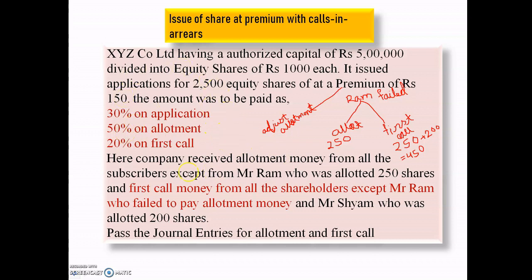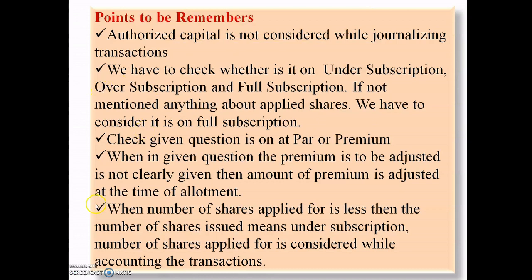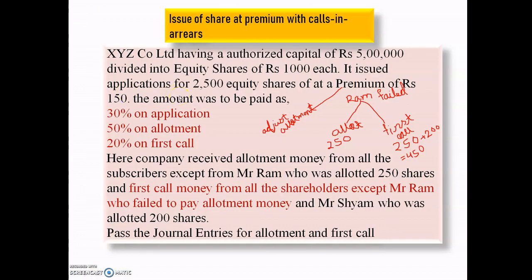Because of that, this problem is based on full subscription. We have to check whether it is under subscription, over subscription, or full subscription. If nothing is mentioned about the applied shares, we consider it a full subscription. Clear? So this question is based on full subscription.